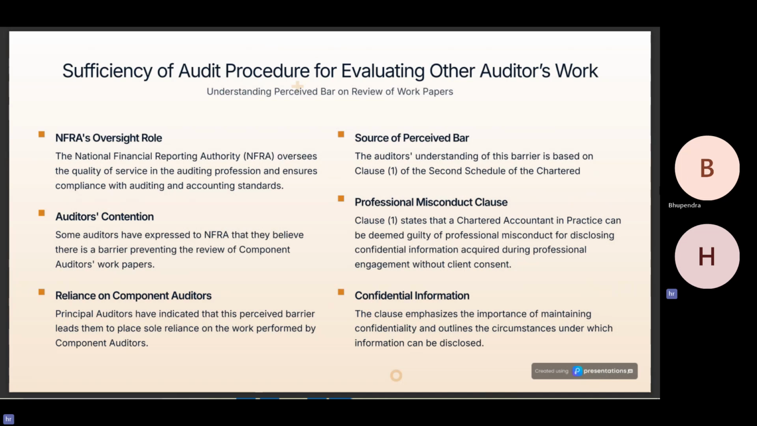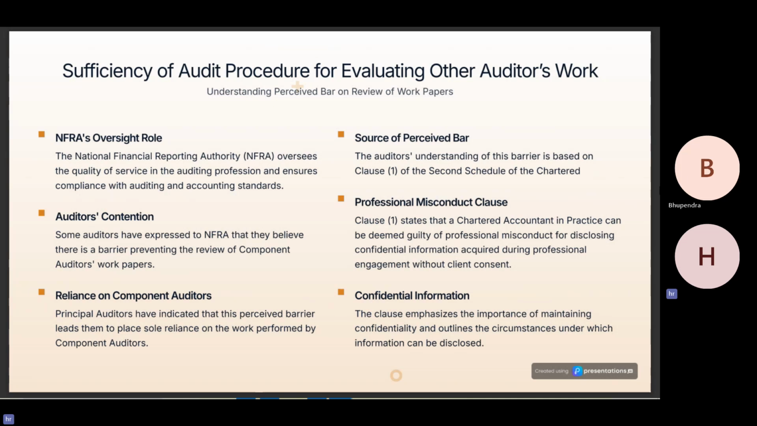Now some auditors have expressed to NFRA that they believe there is a barrier preventing the review of component auditors' work papers. Let us understand this in a better way. So basically, some auditors raised the concern that principal auditors cannot use or access the component auditors' work papers, because by doing so they would be guilty of professional misconduct.